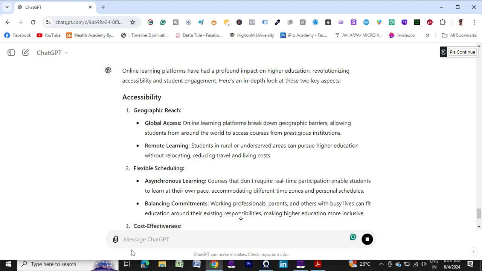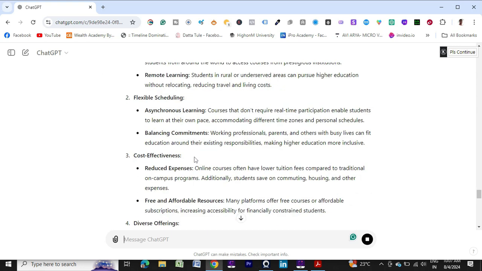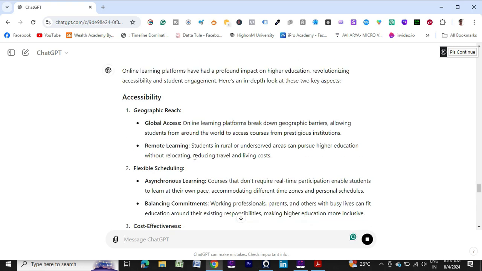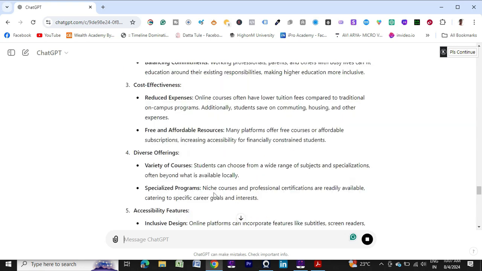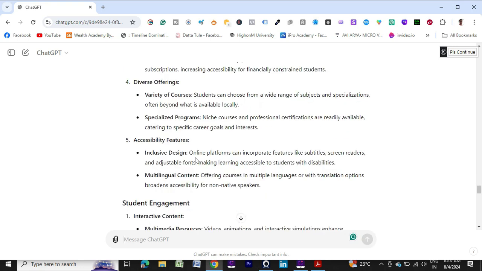So it's saying geographic reach, flexible scheduling, about the impact on higher education. Cost effectiveness, diverse offerings, accessibility features, all these things are there.